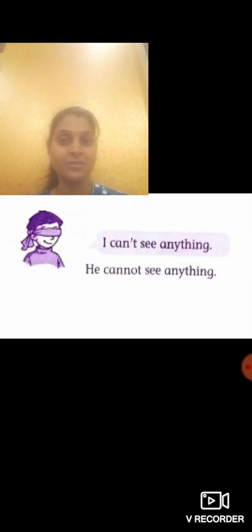See the picture first. The boy is tying a ribbon on his eyes. So the sentence is I can't see anything. The boy is saying I can't see anything. Now the same sentence, if you are explaining to some other person, how will you explain? He can't see anything. We will not use his name. We will use here a common noun, he, she or it. Here he is a boy, so we are using he.